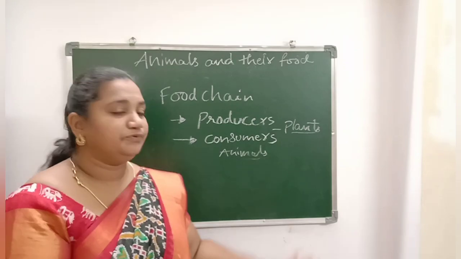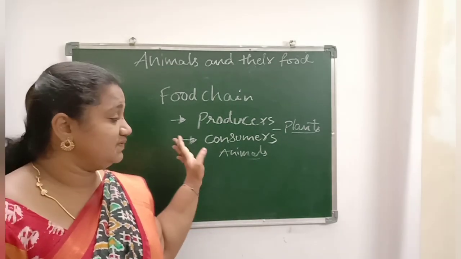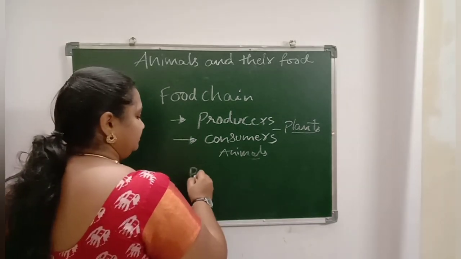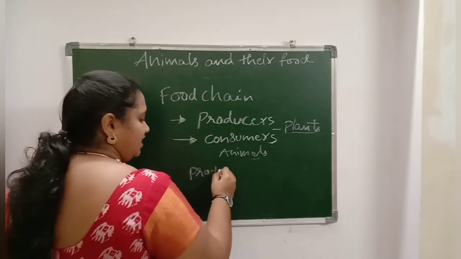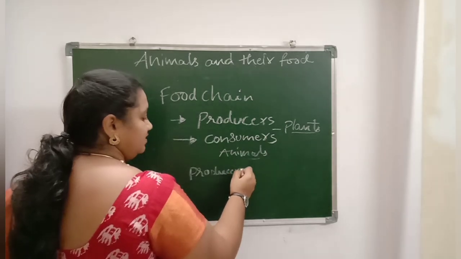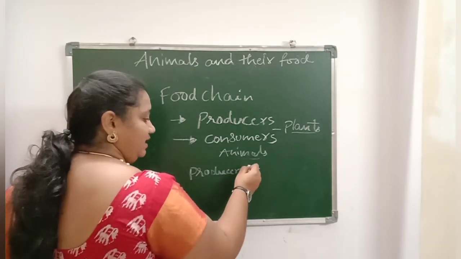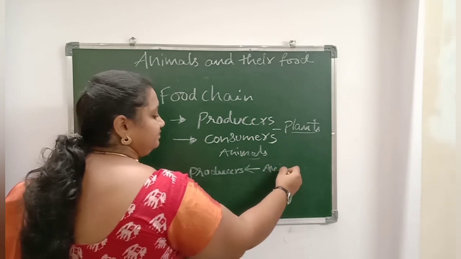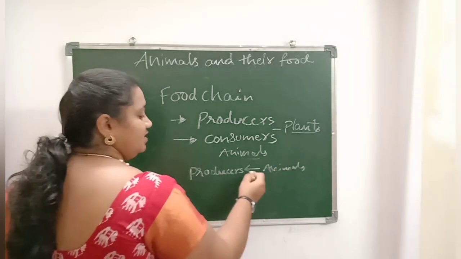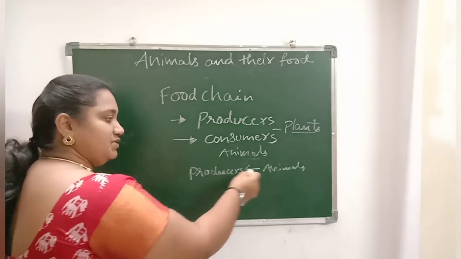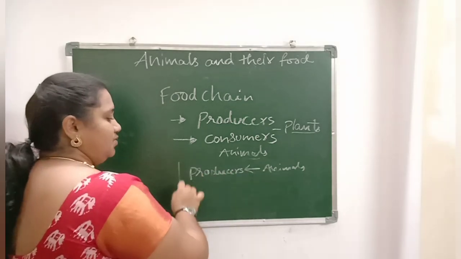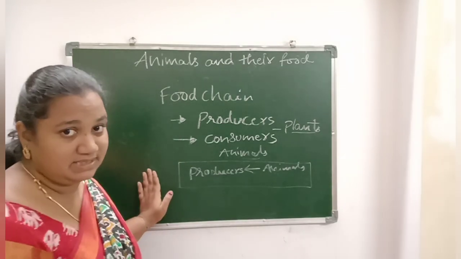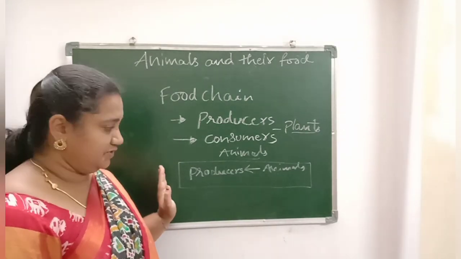So, how will this food chain flow? First, the producers in this food chain, and depending on producers, animals. So they depend upon producers. Animals depend upon producers. This is the basic process of food chain.